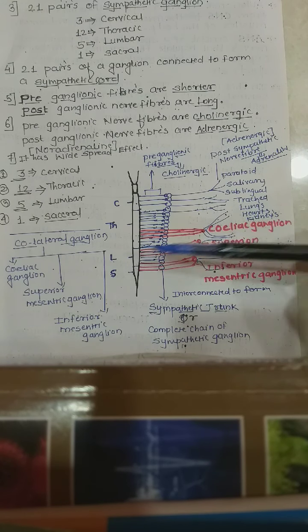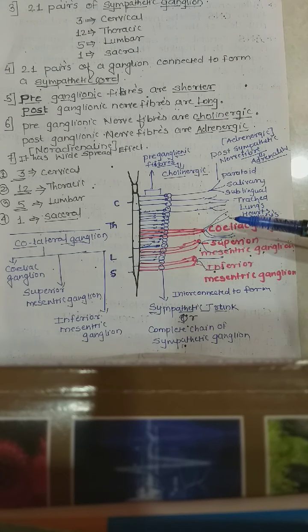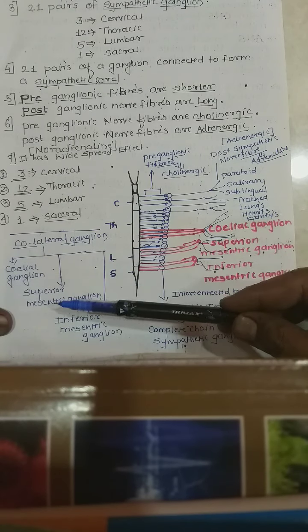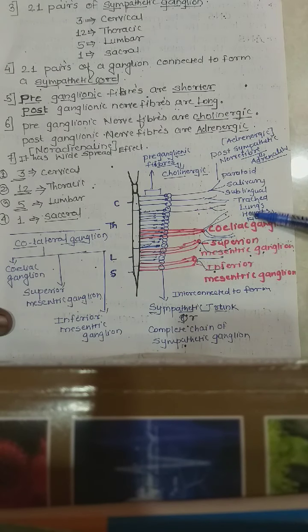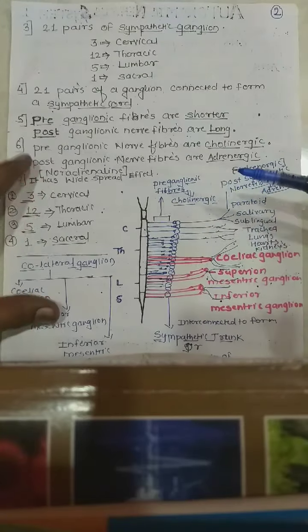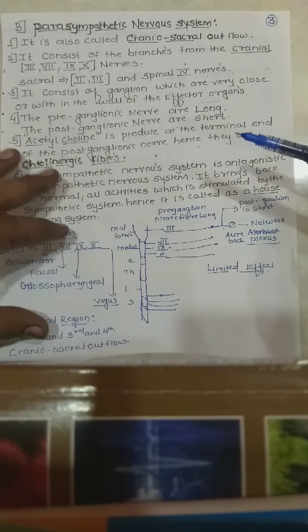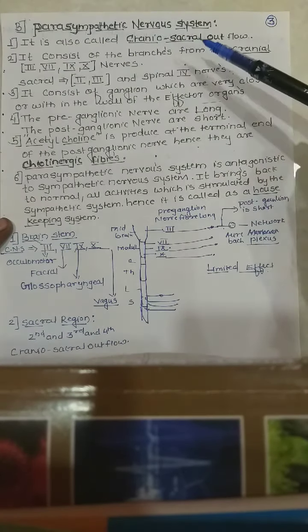There are 3 ganglia. The first one is the celiac ganglia, the second one is the superior mesenteric ganglia, and the third one is the inferior mesenteric ganglia. So, collateral ganglia: celiac, superior mesenteric, and inferior mesenteric ganglia, and these are widely attached to the various organs which are mainly present inside our body. So in this way we have completed the sympathetic nervous system, and followed by this we are going to study the parasympathetic nervous system.